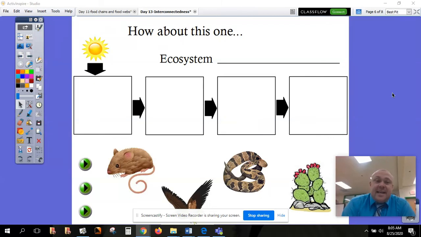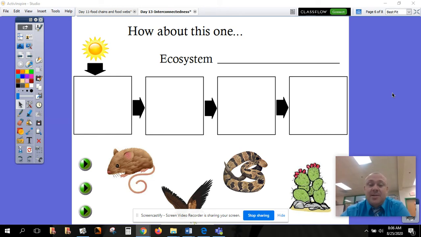Hey guys, today we are going to continue talking about ecosystems, but we're going to focus in on something called interconnectedness. What interconnectedness of an ecosystem means is that when something happens to one organism within the ecosystem, because the ecosystem is so interconnected, or everything is connected together, that change on one of the organisms has an effect on all the other organisms within the ecosystem.